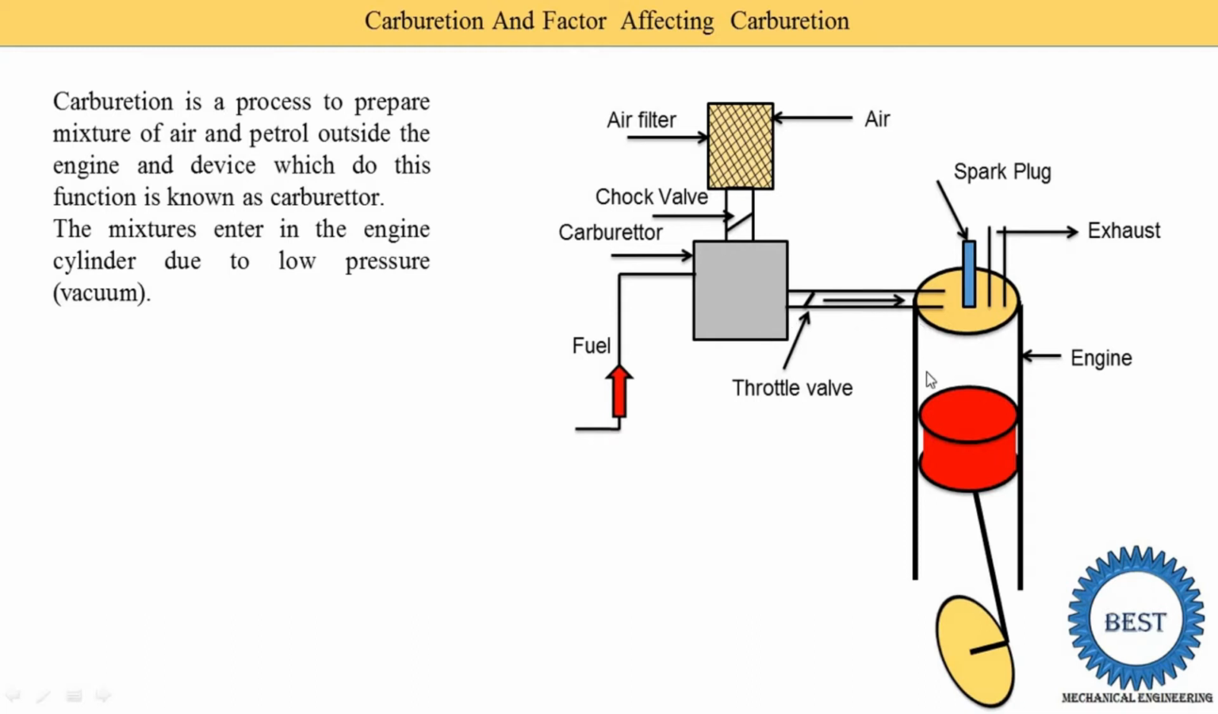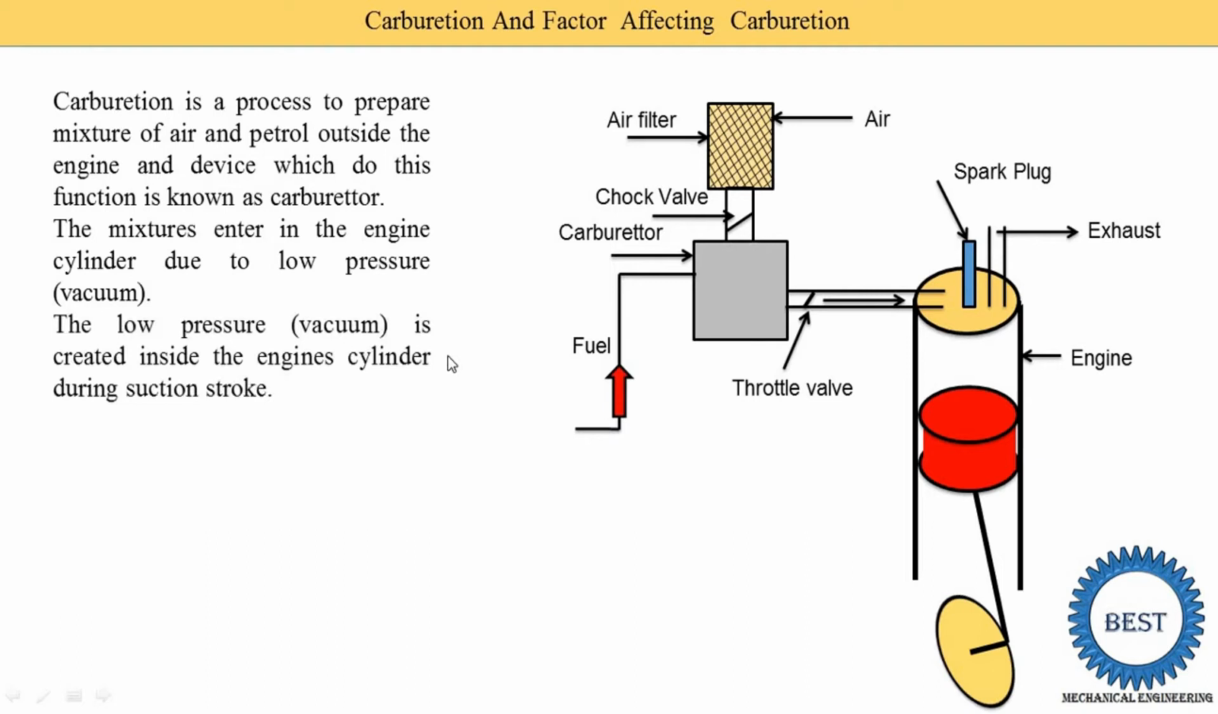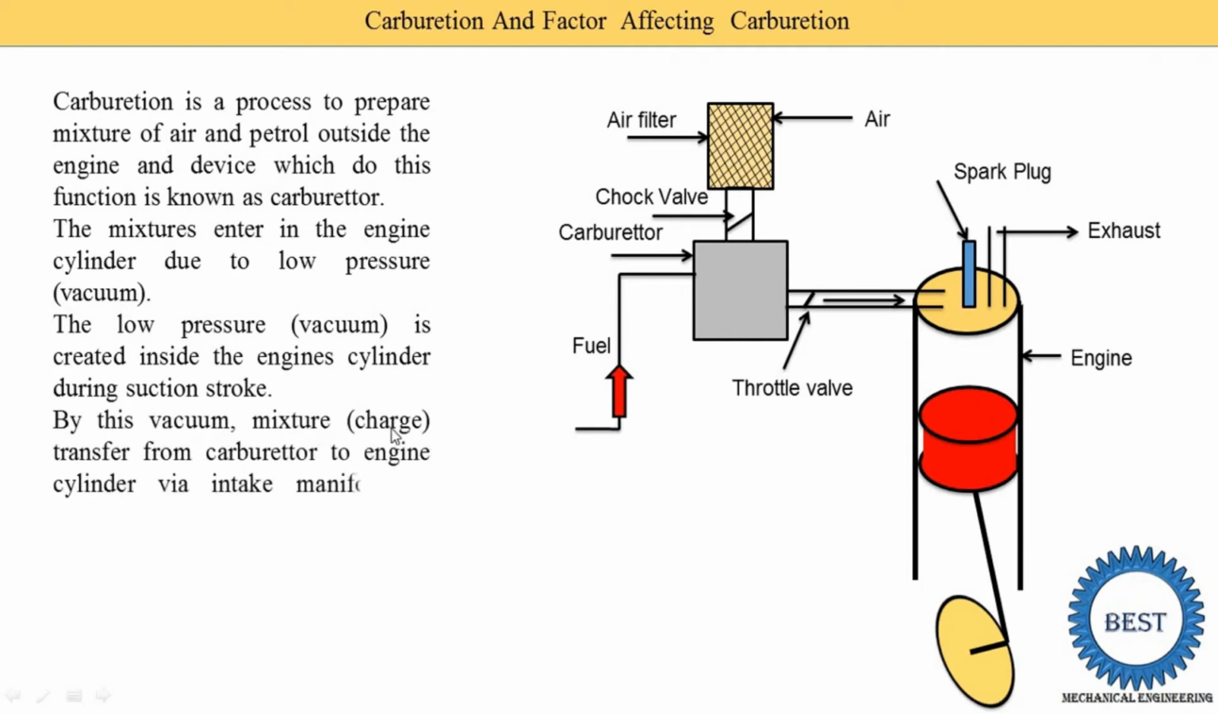So this charge is supplied to the engine during the suction stroke. The low pressure vacuum is created inside the engine cylinders during the suction stroke. By this vacuum, the mixture, meaning the charge, transfers from the carburetor to the engine cylinders via the intake manifold as shown in this figure. This part is known as the intake manifold. It is the pipe connecting the carburetor and the engine.